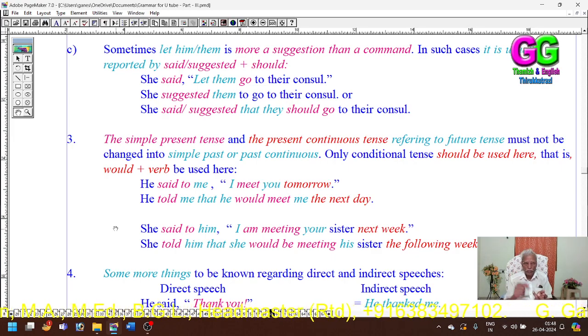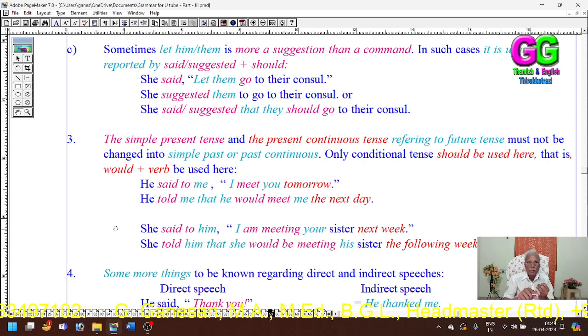If it is present continuous, "am", "is" or "are" should be removed and "would be" should be placed there.